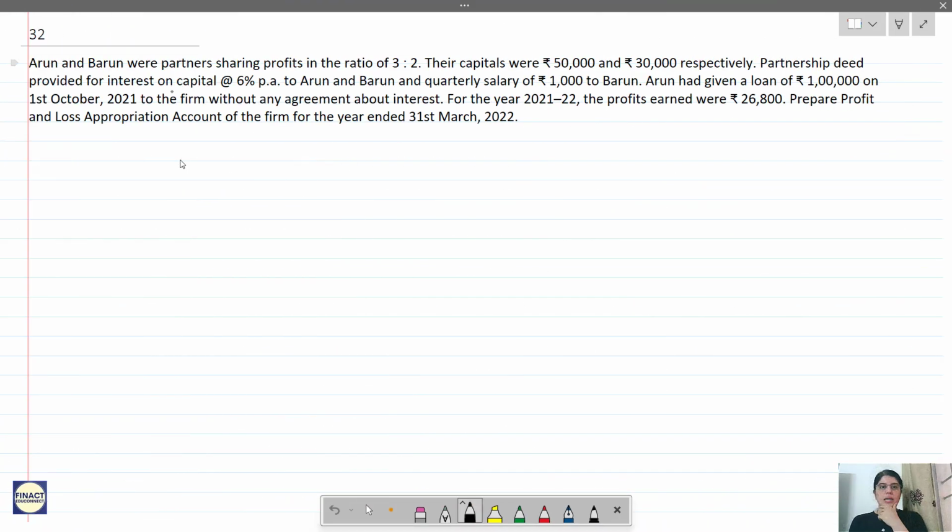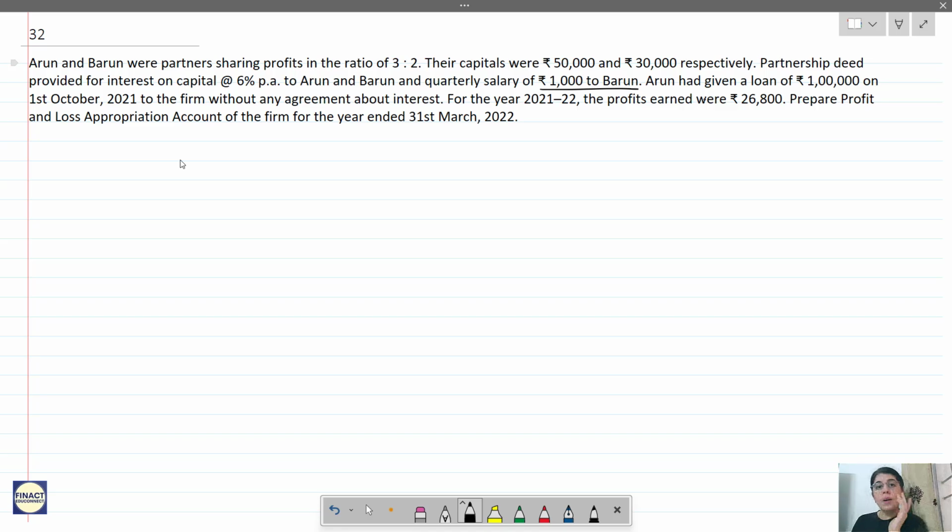Okay, let's read it. Arun and Barun were partners sharing profits in the ratio of 3:2. Their capitals were 50,000 and 30,000 respectively. Partnership deed provided interest on capital at 6% per annum to Arun and Barun and quarterly salary of 1,000 to Barun. So the quarterly salary is only to Barun, it's not to Arun. Arun had given a loan of 1 lakh on 1st October 2021 to the firm without any agreement about the interest.